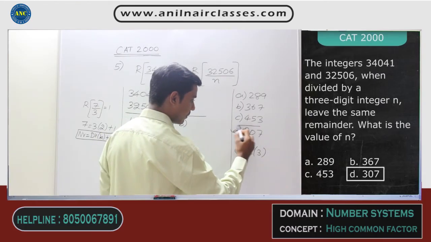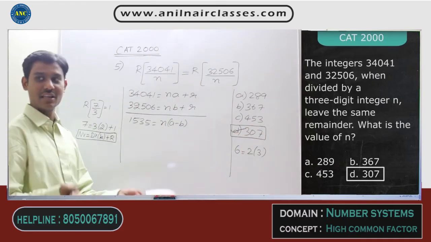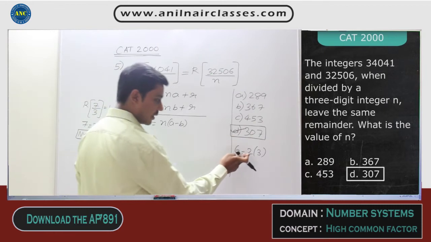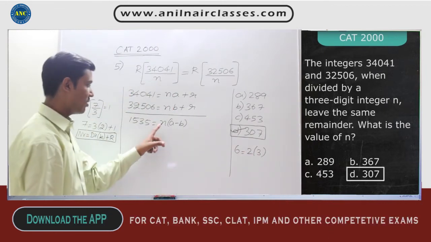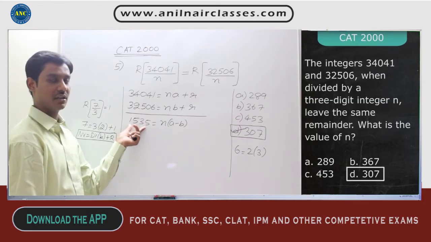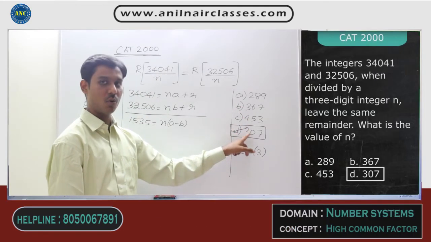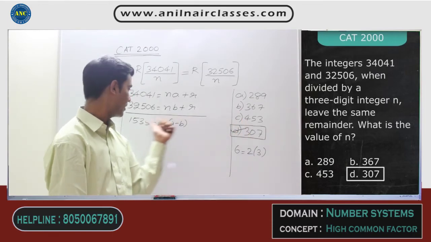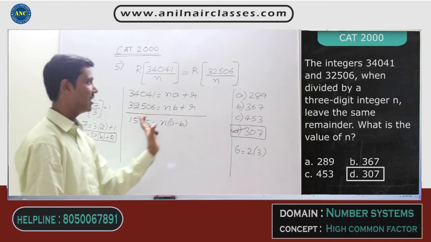1535 is nothing but a multiple of 307. That means the answer for this question is 307. Or the other way of thinking is, 2 should be a factor of 6, 3 should be a factor of 6. That means the n value should be a factor of 1535. Out of the given options, the only number which is a factor of 1535 is 307. Getting the idea? It's a very easy way of solving.